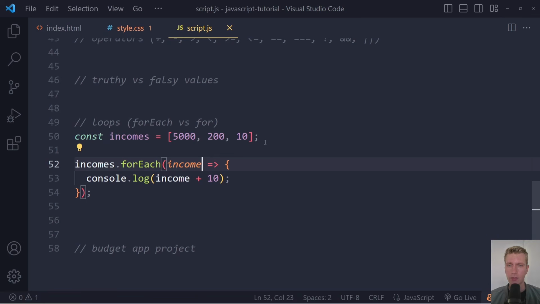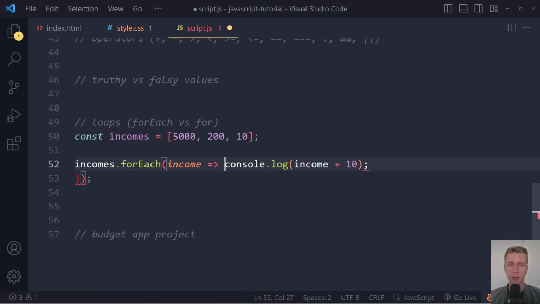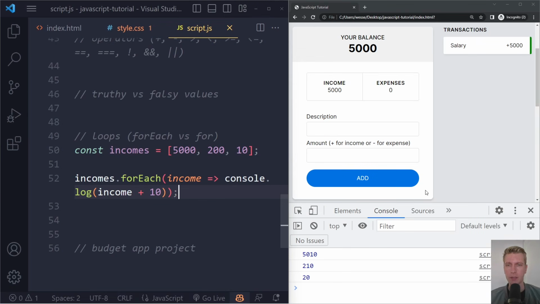Now remember, with arrow functions, if you only have one line here, you can also write this one statement. You can also just write that on one line here. So it becomes even shorter, right? So now this is much shorter. And if I now save and refresh this, we still get the same result, right?